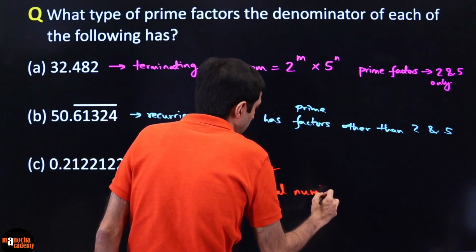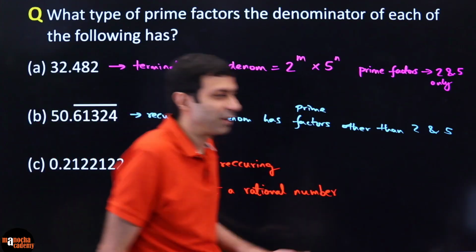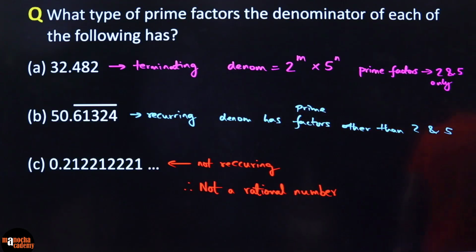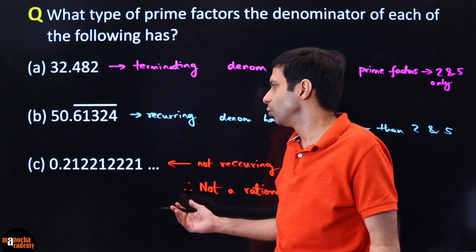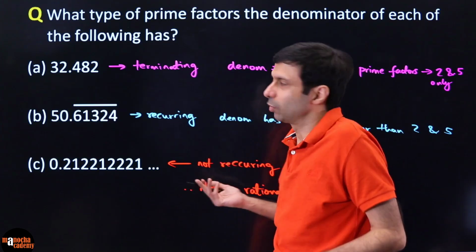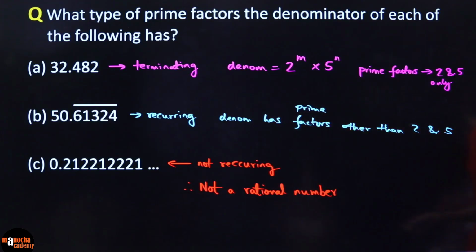If it is not a rational number, is there any question of a denominator? Is there any question of p by q? If it is not a rational number, what do you think? Because it is non-terminating and not recurring, the question of a denominator does not arise here. So this is like a trick question. It's like none of these, right?